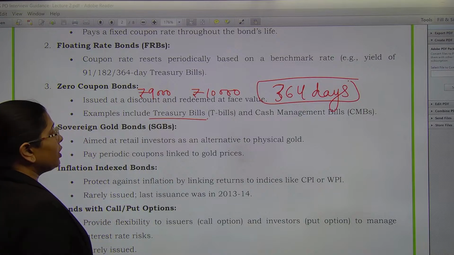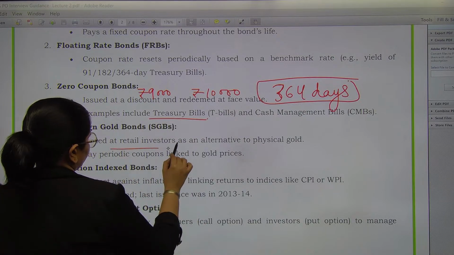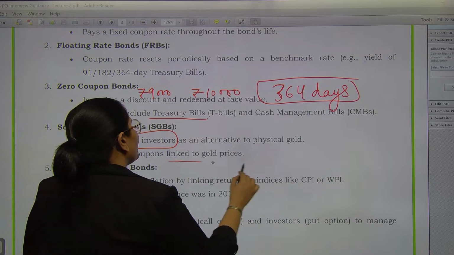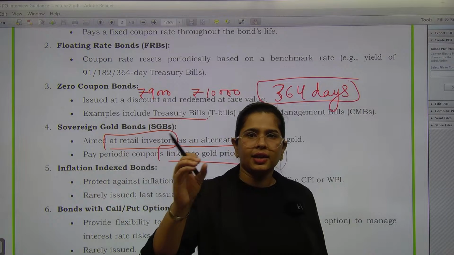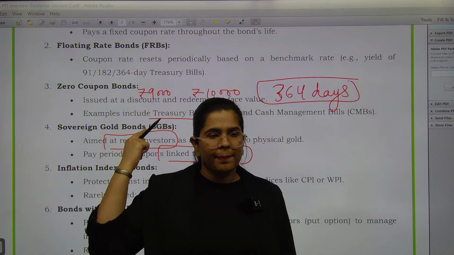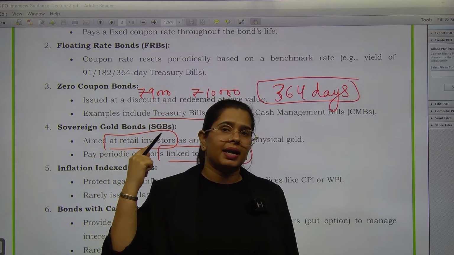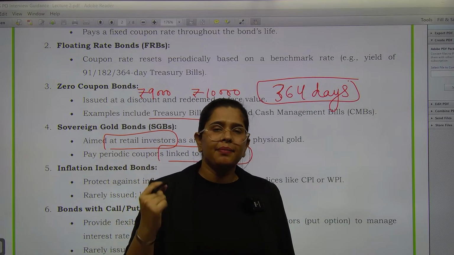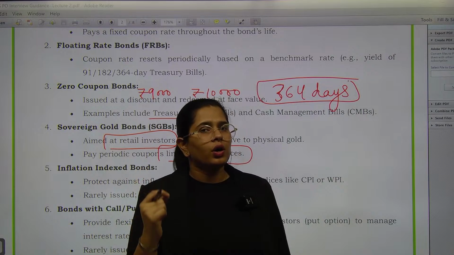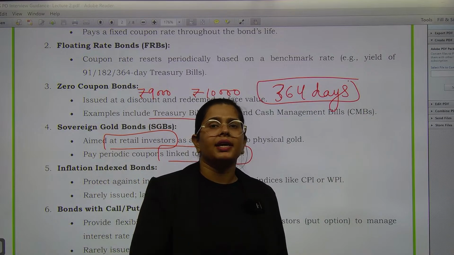We have sovereign gold bonds as well. So what we are trying to do? We are saying to the customers that instead of buying gold, buy these kind of bonds. Money will go to the government and government will give you the same return as holding of physical gold will give you, right?